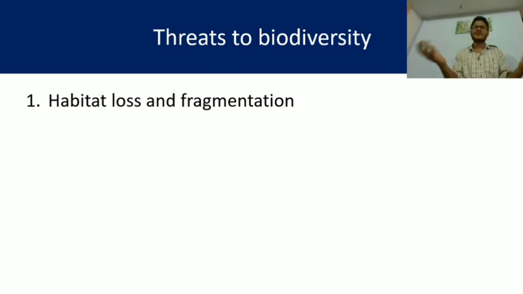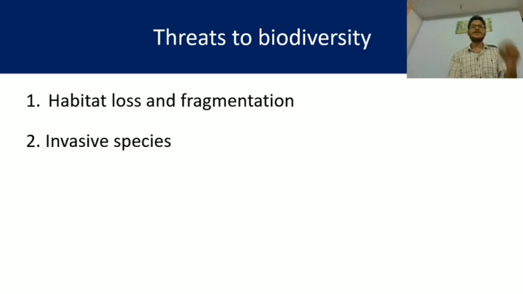So the huge land mass, having a great amount of diversified life forms, was fragmented into small segments due to human interference only. This can lead to destruction of biodiversity. So habitat loss and fragmentation is the most important first threat to biodiversity.